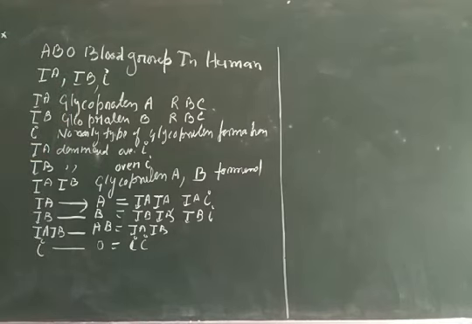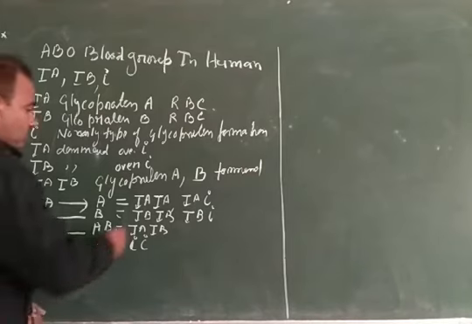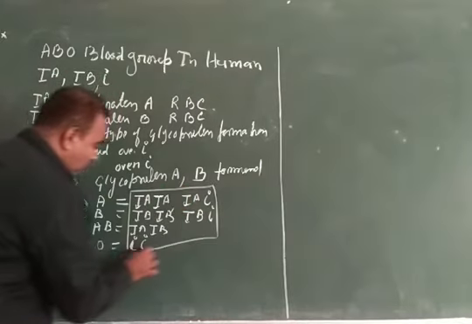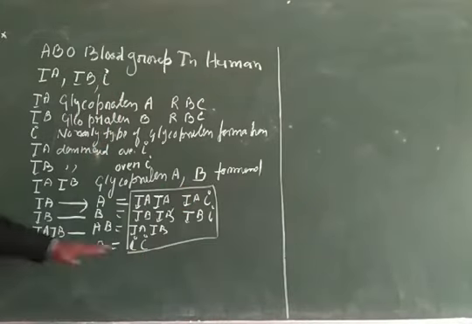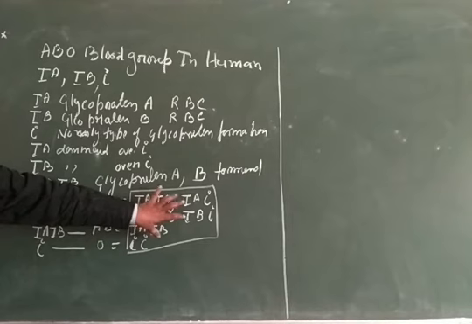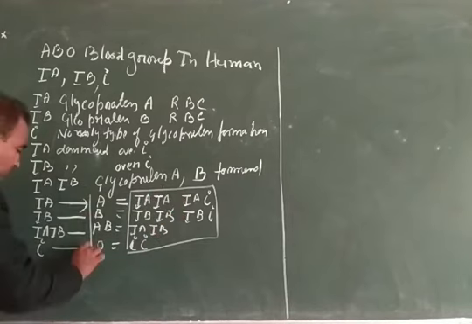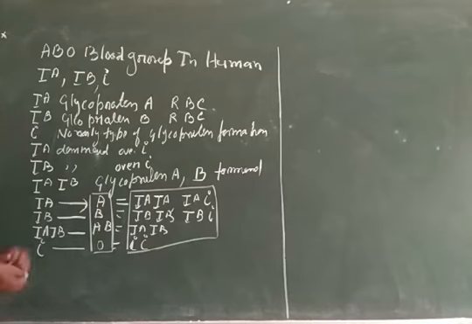So when we observe, we find that these three different allelic forms can form six different types of genotype, and on the basis of these six genotypes, the blood groups are of four types.